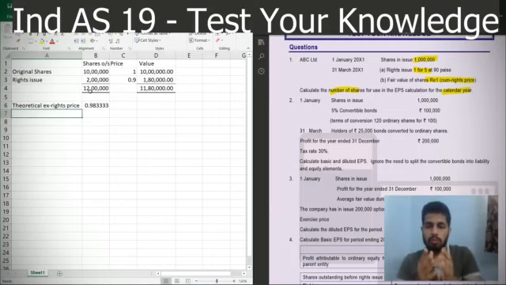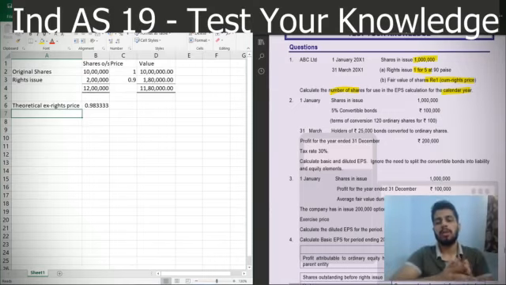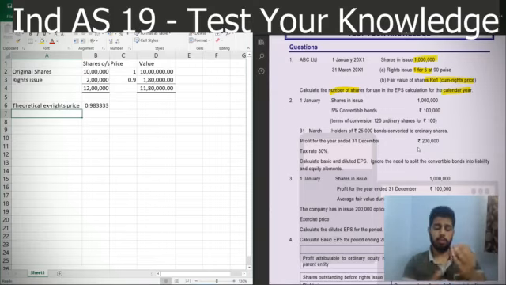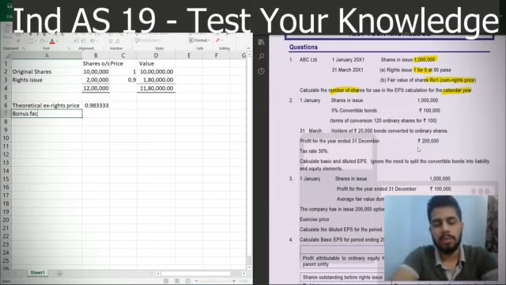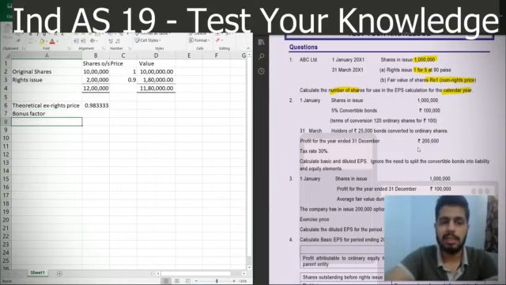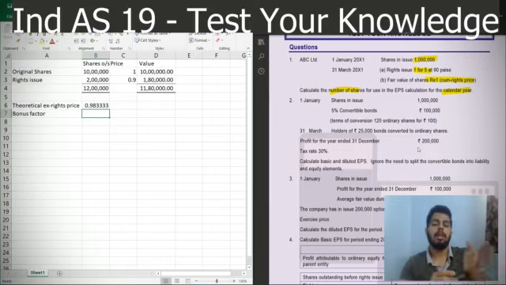Now you can see here that we have issued shares worth 1 rupee at 0.9. Anyways, whereas the theoretical ex rights price is 0.9833. Now we are issuing a 1 rupee share for 0.9. That means that there is a hidden bonus element. So how to calculate the bonus factor, the bonus fraction, the bonus element is simple. We have been given a formula by the institute that it is cum rights price divided by the theoretical ex rights price.